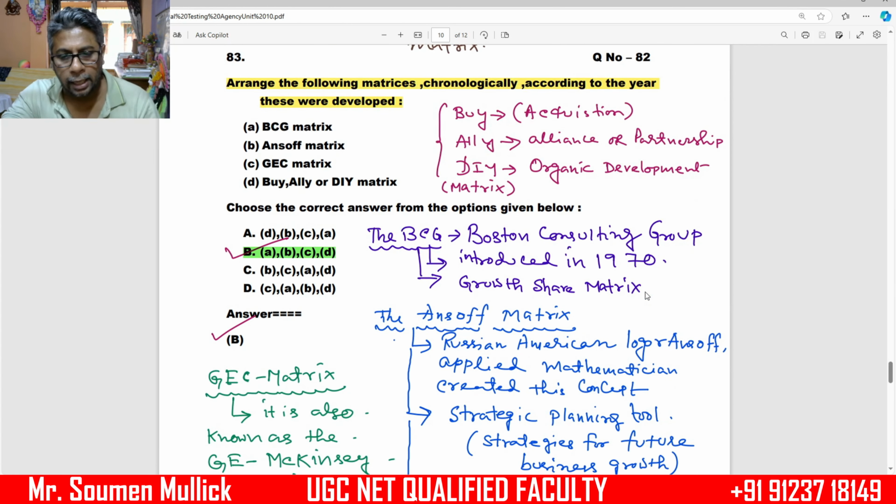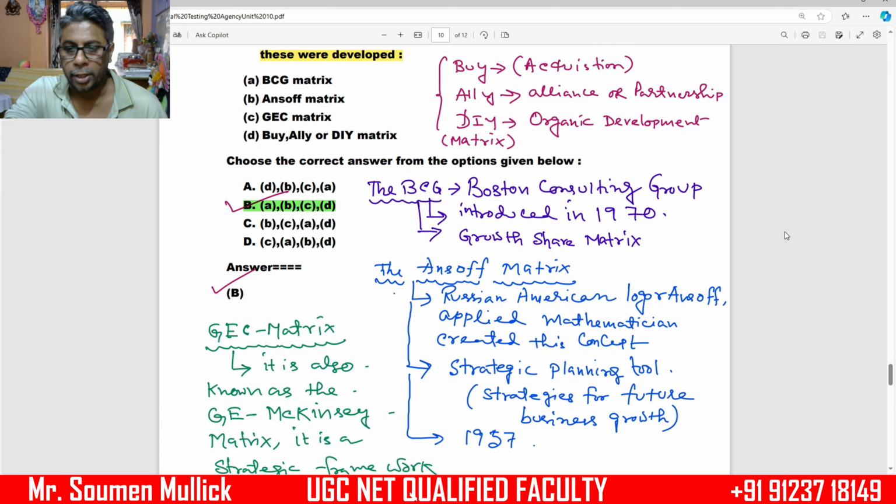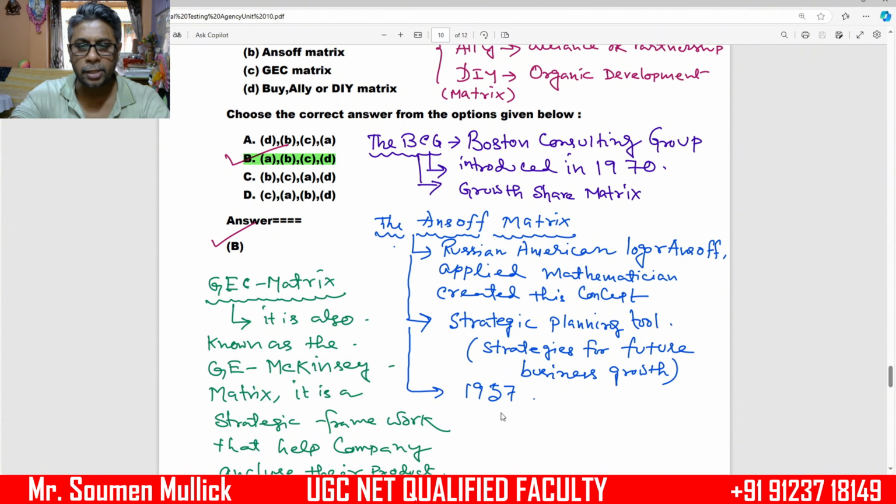Next, the Ansoff matrix. Igor Ansoff, a Russian-American applied mathematician, created this concept. It is called the Ansoff matrix. This matrix is a strategic planning tool for future business growth strategies. It was introduced in 1957.